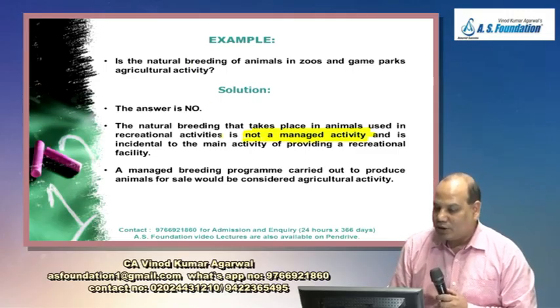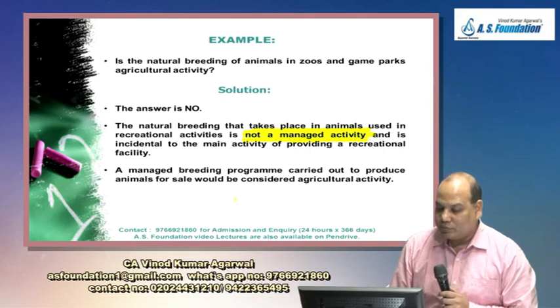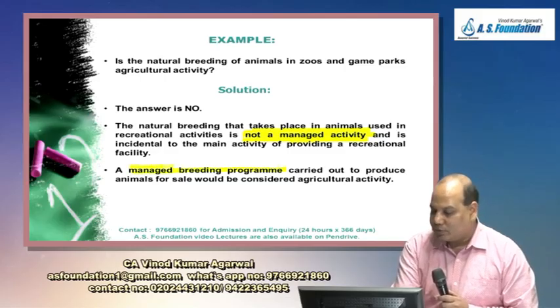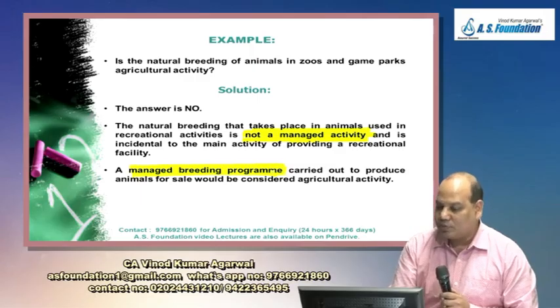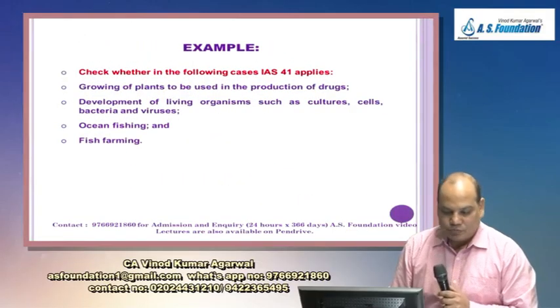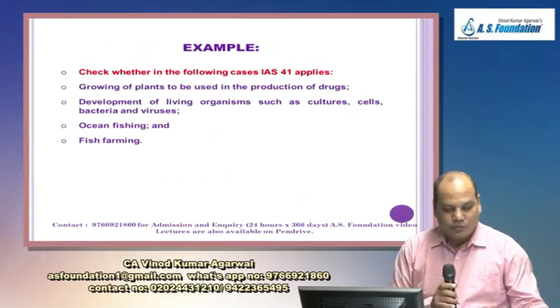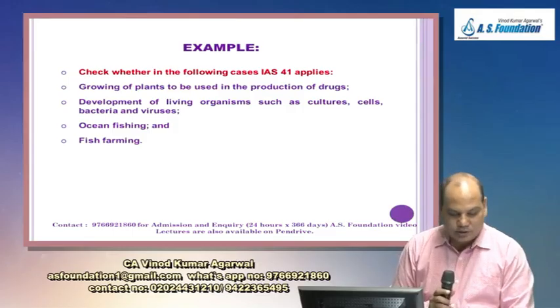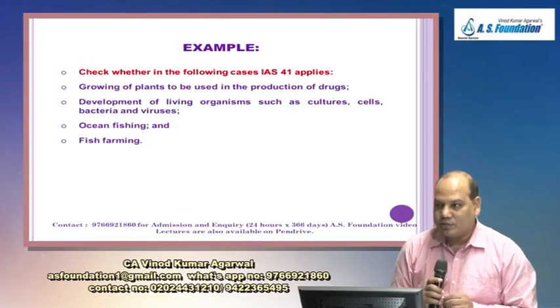So therefore additional animals born is only incidental to the main activity of providing recreational facility, but a managed breeding program, that means management takes all the necessary action for bringing biological transformation carried out to produce animals for sale, would be considered as an agricultural activity. Okay, one more question for you. Check whether in the given cases IAS 41 applies.